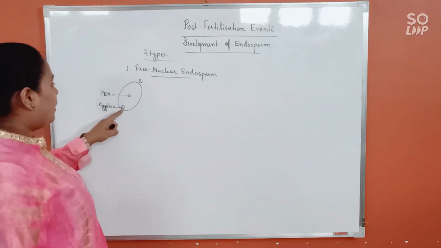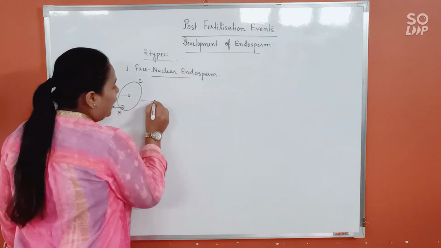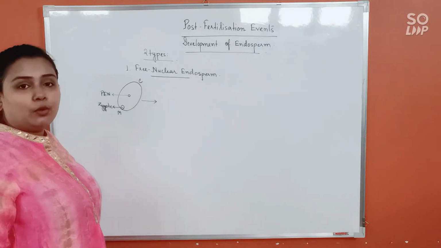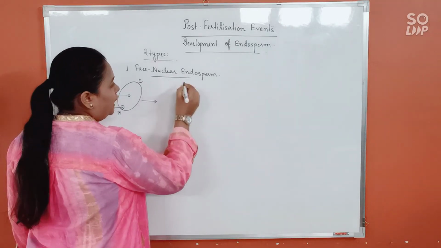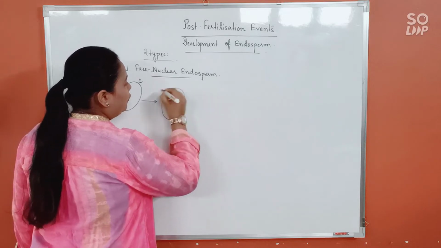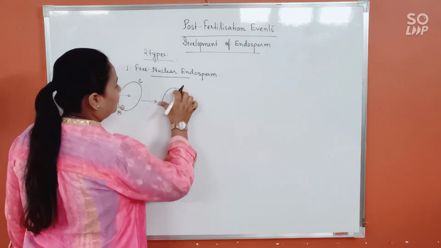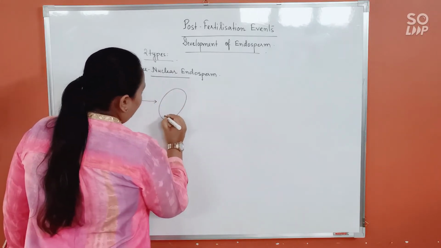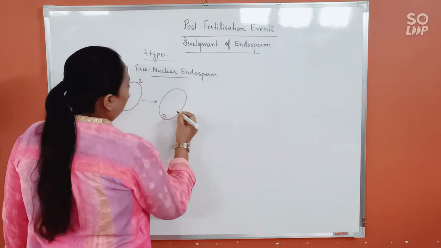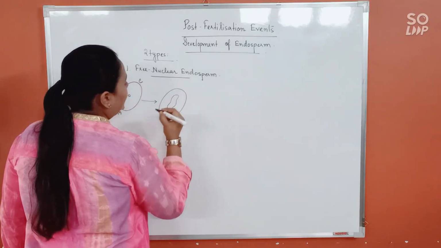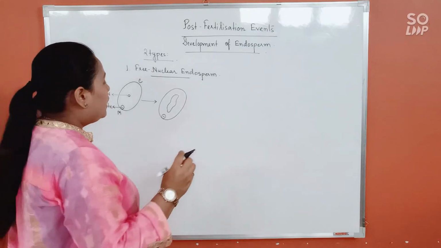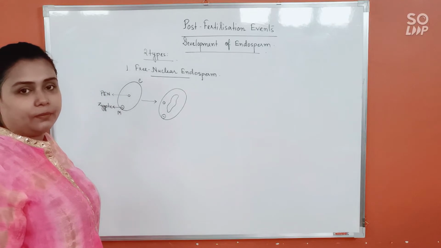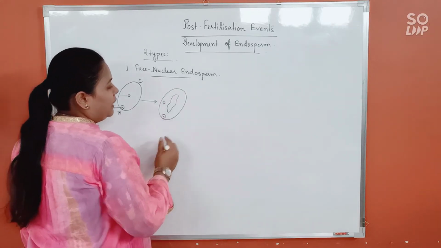Keeping in mind their position, let's see how the PEN would develop into endosperm. In free nuclear endosperm formation, first of all, a vacuole will start arising centrally in the embryo sac, due to which the primary endosperm nucleus will be pushed towards the periphery.